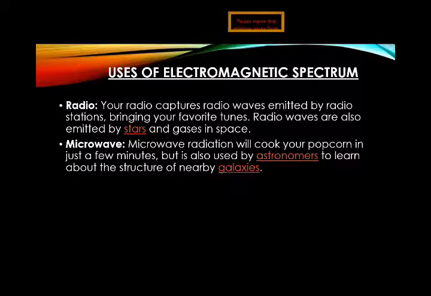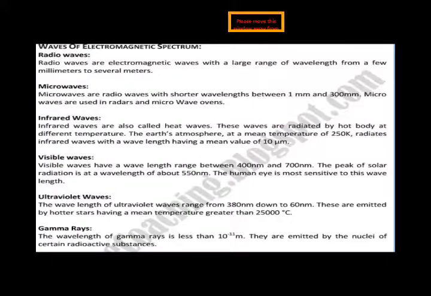And now we discuss all types of waves gradually. So here are the waves of the electromagnetic spectrum. As we have discussed, radio waves are electromagnetic waves with a large range of wavelength from a few millimeters to several meters.